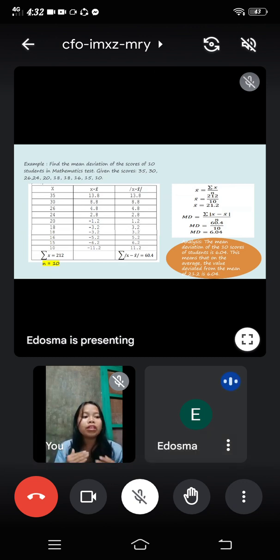All you need to do is to be vigilant and careful on how you add. Maybe you will forget some numbers. So that's it.